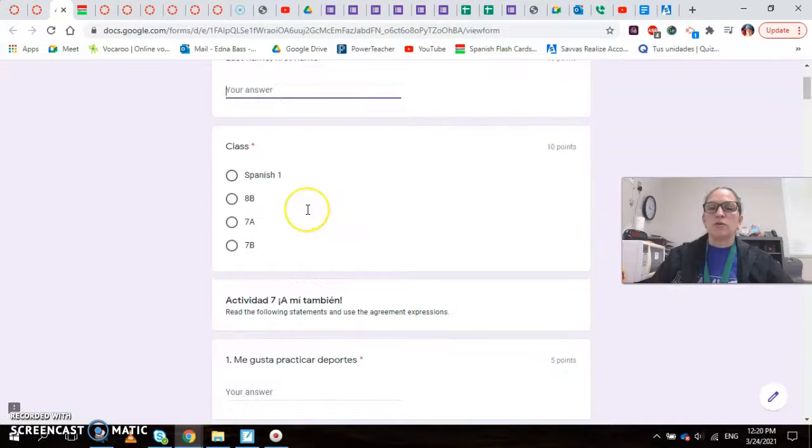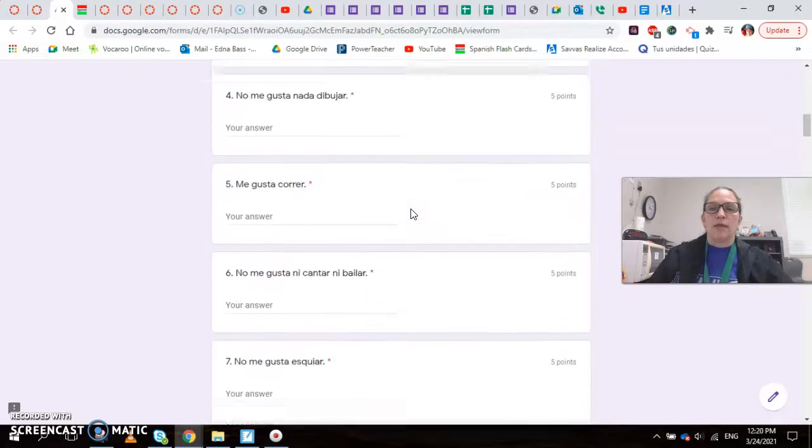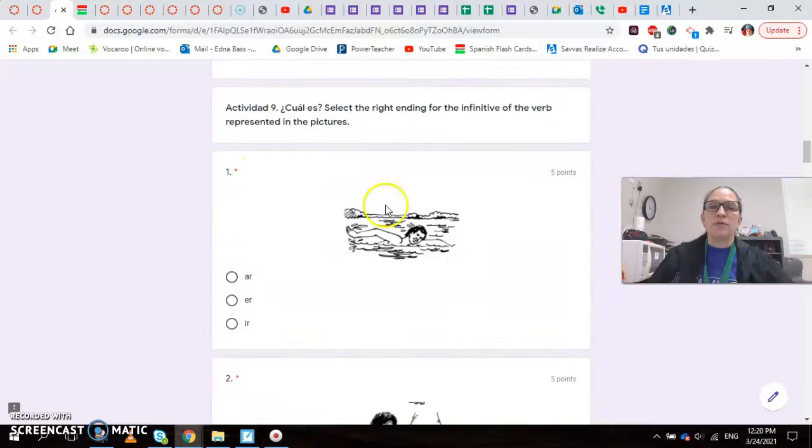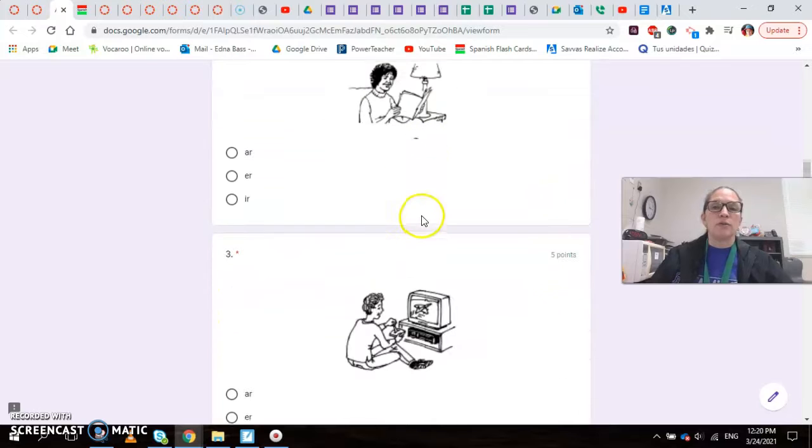This is your activity. The first one is similar to the one that you're doing for the warm-up. So you're going to do the agreement using the agreement expressions, a mí también and a mí tampoco. And then once you finish that one, you go to your next activity. You have a picture. You find out how you say that activity, and then you select if the ending is AR, ER, or IR. So you select according to the picture.